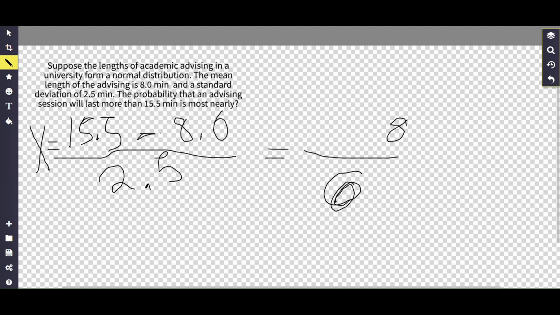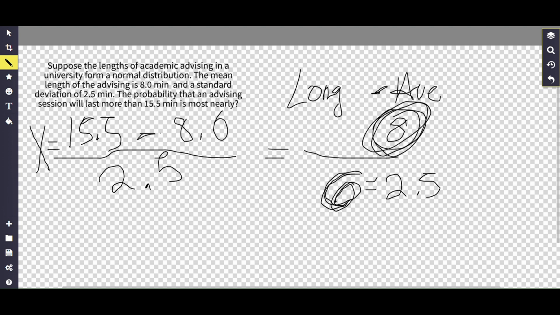That one is the average value right there. And we know that the longest value goes here, so the longest value is going to be 15.5.